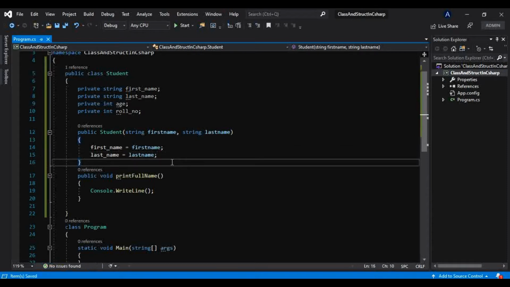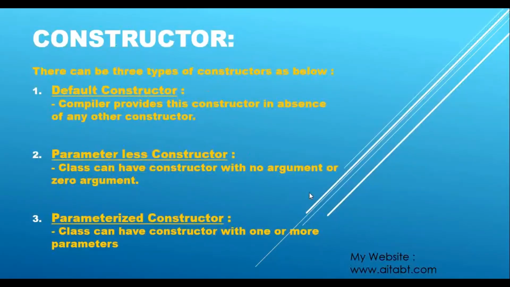Now as I have told you, constructors are used to initialize our fields. What that means, and when the constructor gets invoked, I will show you, so don't worry about that. But for now, just keep in mind one other thing: there are three types of constructor that we can have in C#. As you can see here, the first is the default constructor, the second is the parameterless constructor, and the third is the parameterized constructor. Now we will see one by one what they are.